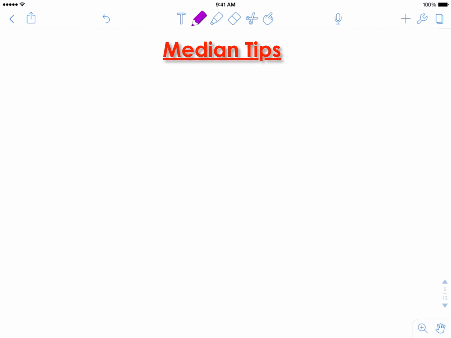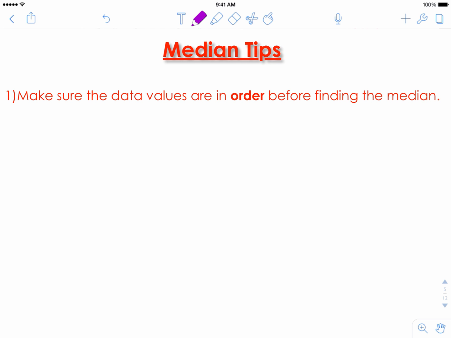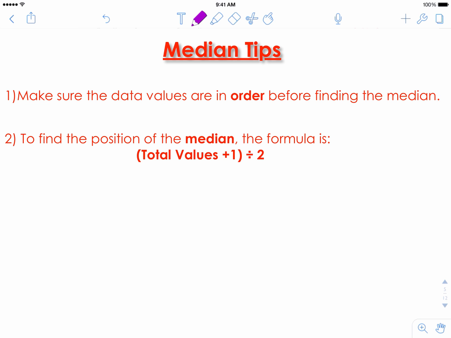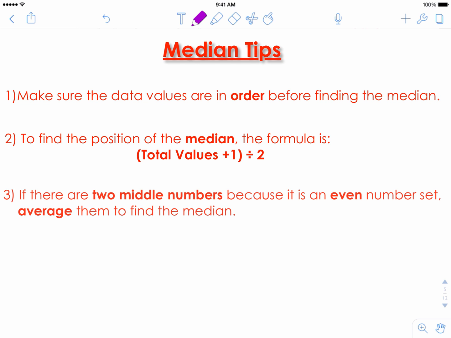To wrap this up, here are some tips for the median. 1. Make sure the data set is in order before finding the median. 2. To find the position of the median, the formula is the total number of data plus 1 divided by 2. 3. If there are 2 middle numbers, because it is an even number set, average them to find the median.